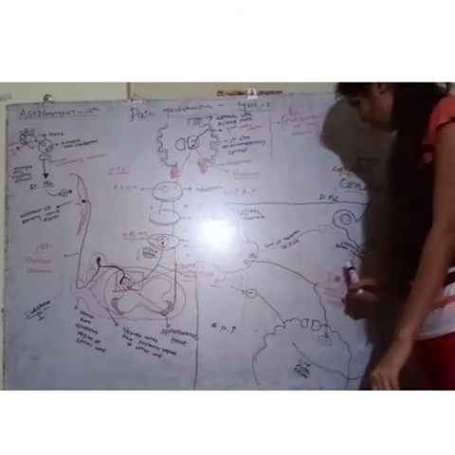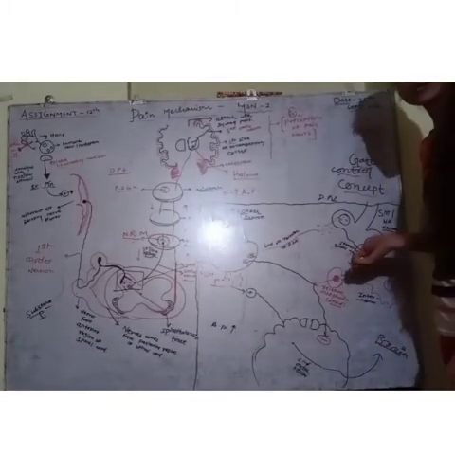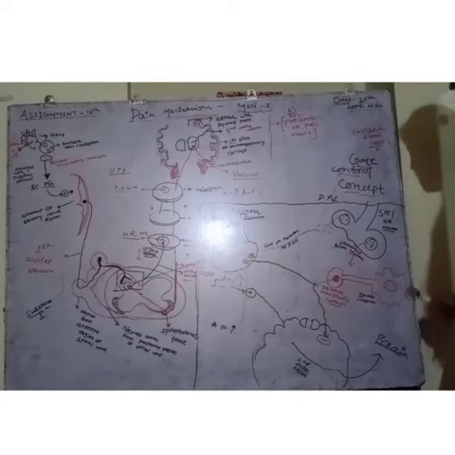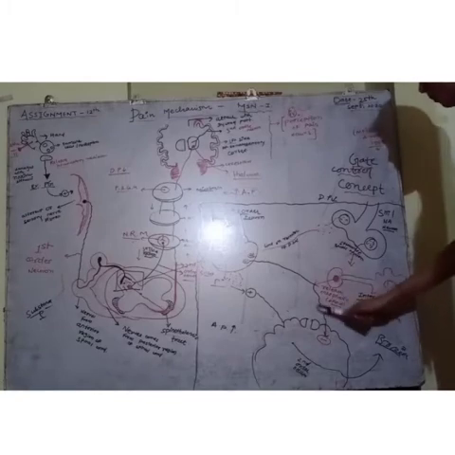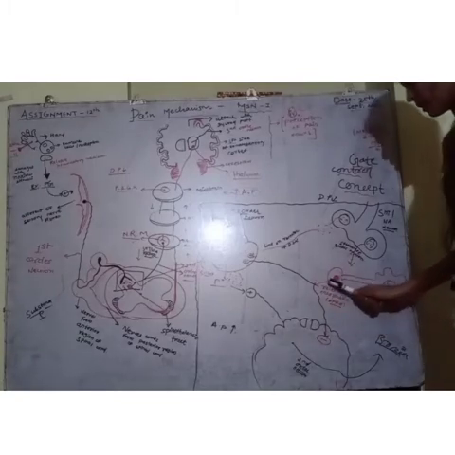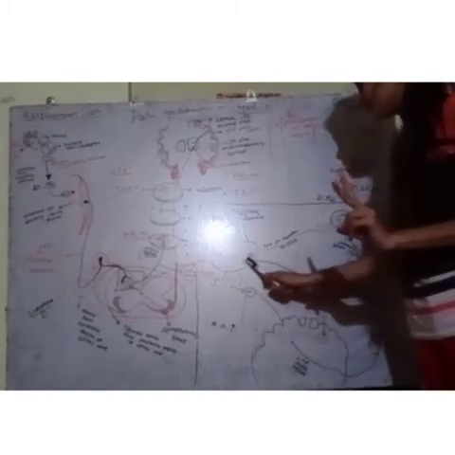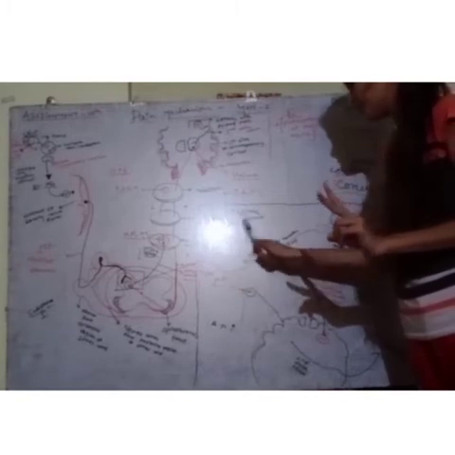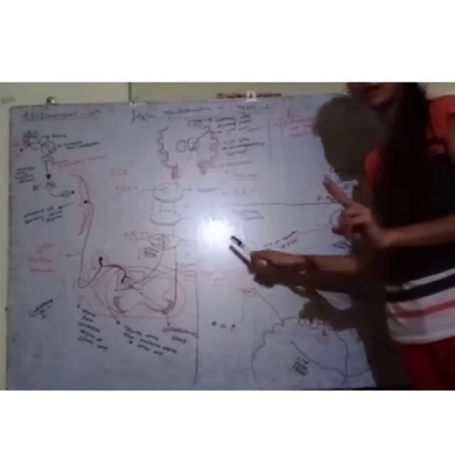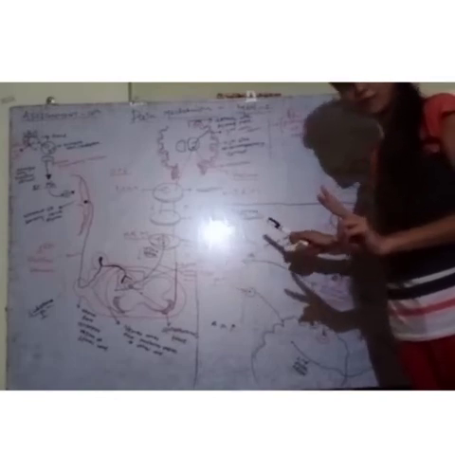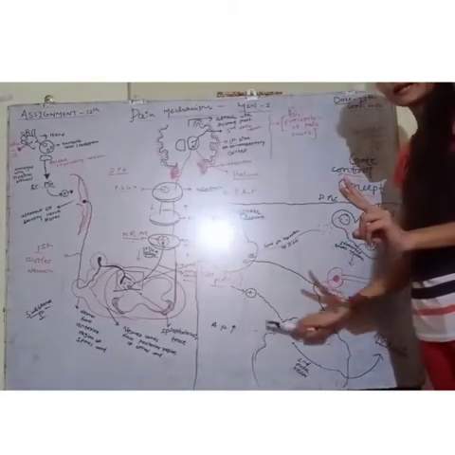Now it will also stimulate some small neurons that are nothing but the interneurons. What is the action of the interneuron? The interneuron releases the opioids, that is, the enkephalin. Now there are two actions of the enkephalin. First, it binds on the receptors of the presynaptic neuron, due to which it inhibits the release of substance P, and due to the inhibition of substance P, there is a discontinuation of the transmission of the signals toward the brain.